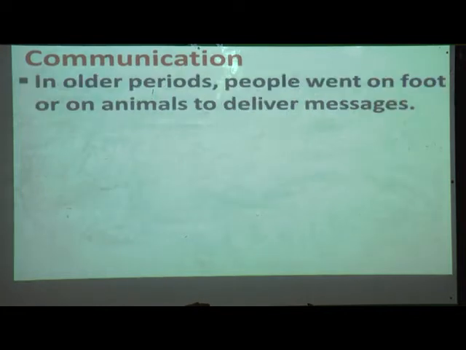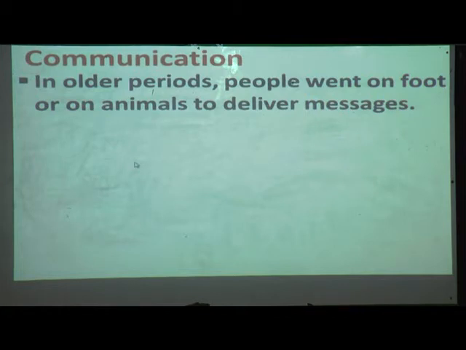Next, in older periods people went on foot or on animals to deliver messages. As I said, in early human times there were no phones or mobile phones, but how were they communicating with each other? They were sending letters and messages.